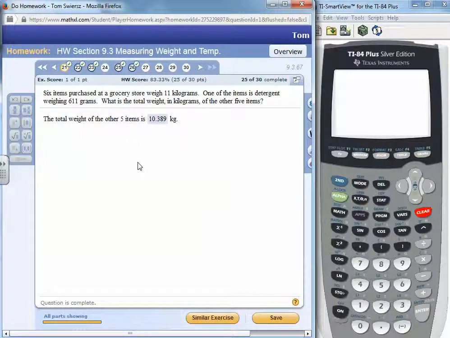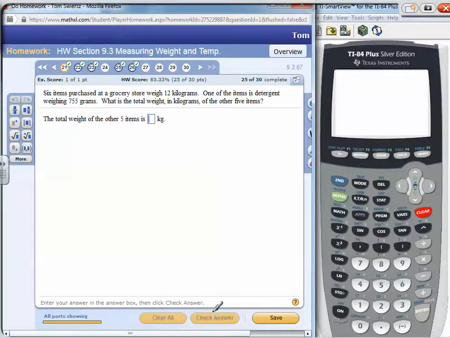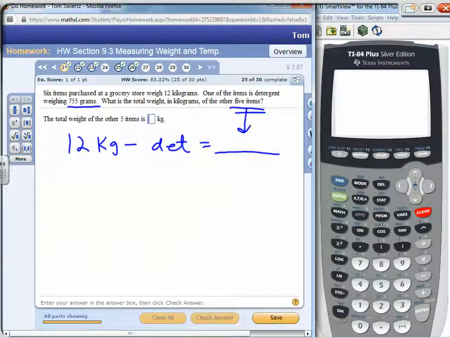Okay, question number 21. Let's do a similar exercise. We have 6 items purchased at a grocery store for 12 kilograms. One of the items is detergent weighing 750 grams. What's the total weight of the 5 others? To find the weight, what's left would be the total 12 kilograms minus the weight of the detergent, right, to get what remains for the other 5 items.